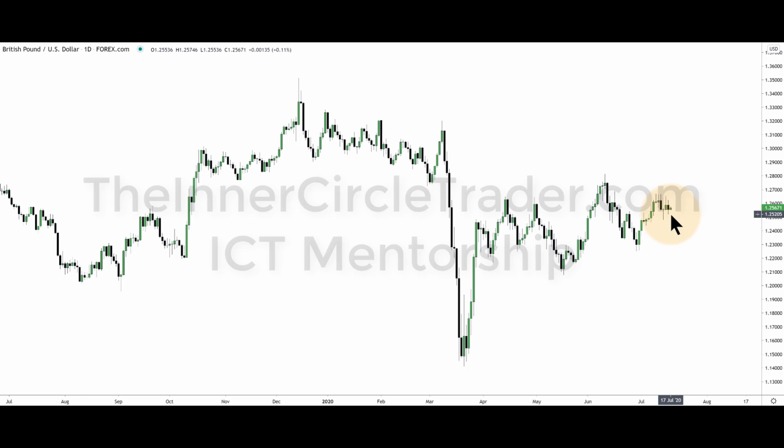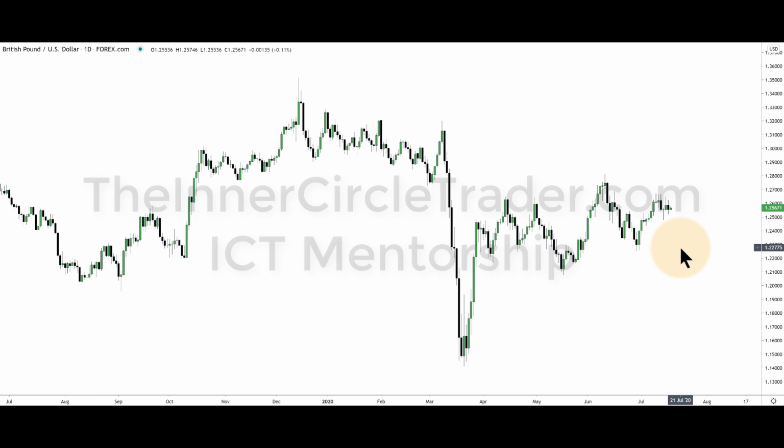That means it's got to start moving one direction or the other with a big move. Once that happens, that creates imbalances, and then I can get a read on price. Right now, I don't have a good strong read on it. So that's the reason why we've been quiet on this pair. And look what it's done. Nothing. So again, that comes with experience, and that's one of the things you get by being in this mentorship, because you can't substitute 27 years of experience by just watching a video or listening to someone else jabber on about something they don't really know about.